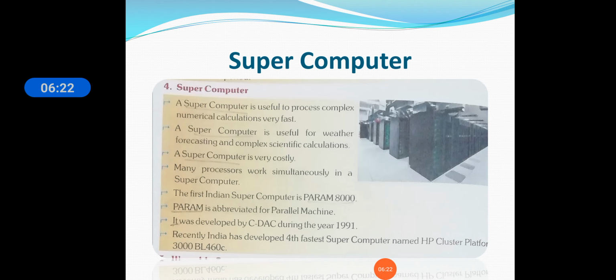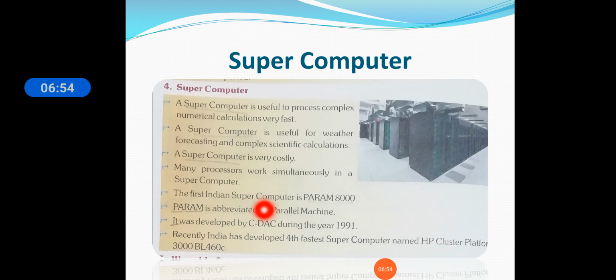The first Indian supercomputer is Param 8000. Param is an abbreviation for parallel machines, meaning Param stands for parallel machine. It was developed by C-DAC in the year 1991.